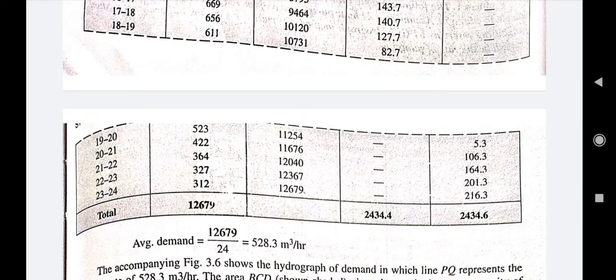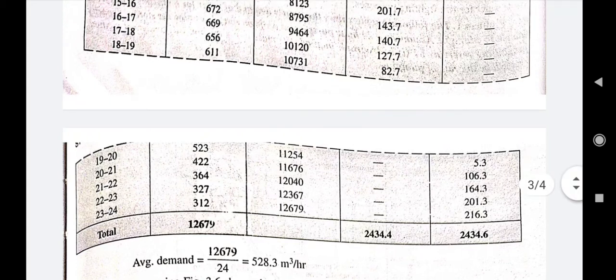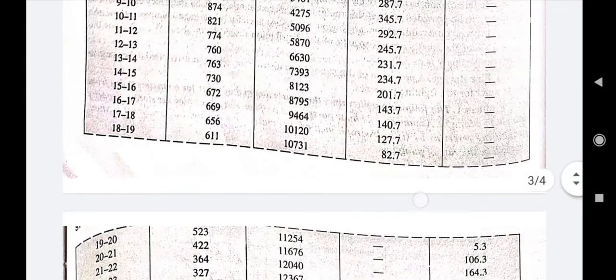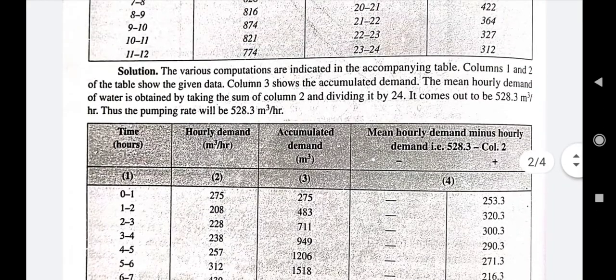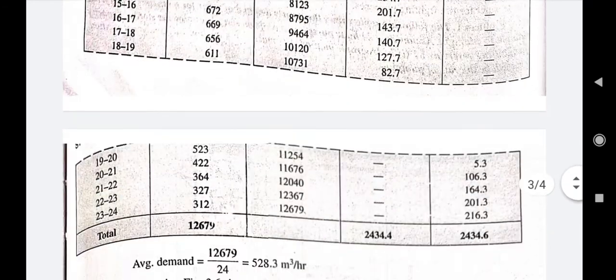Again, with the accumulated value, we can find the average demand. The average demand is the total accumulated water requirement divided by 24. This should equal the mean value, because this is the amount of water we are supplying, and since the amount supplied is the mean requirement, it should also equal the average water requirement for the day, right? So you can see that the average demand is 528.3 meter cube per hour, and the pumping rate was also 528.3 meter cube per hour. So this will always come as equal.